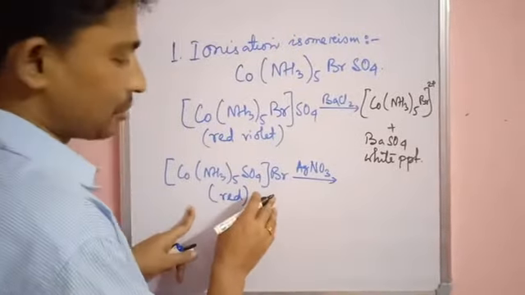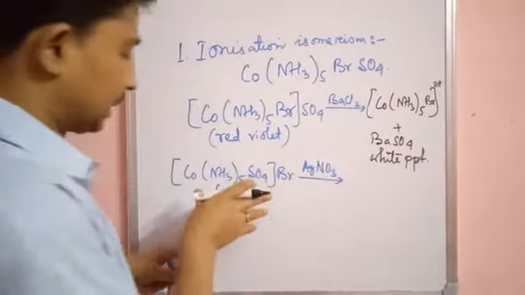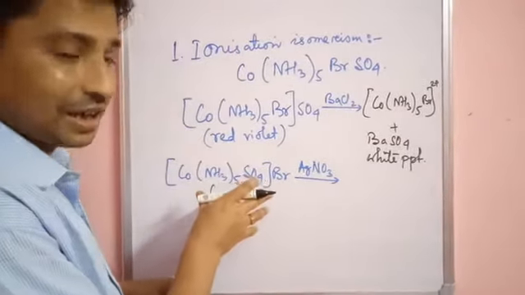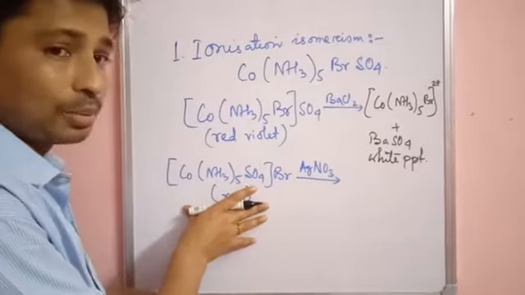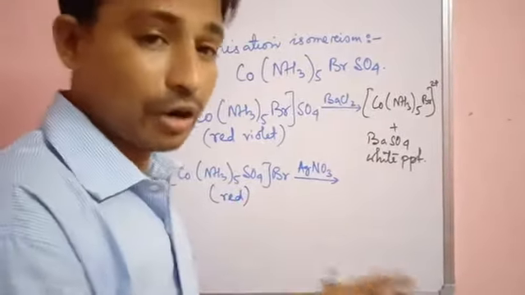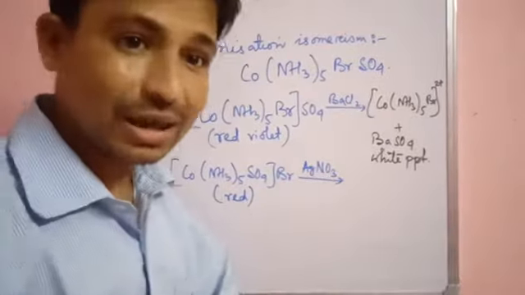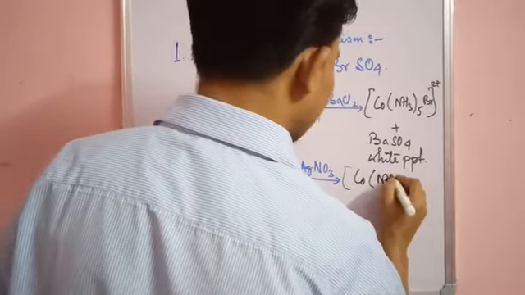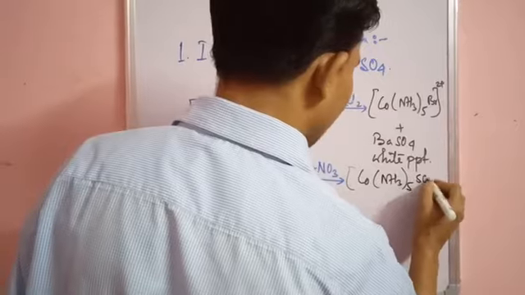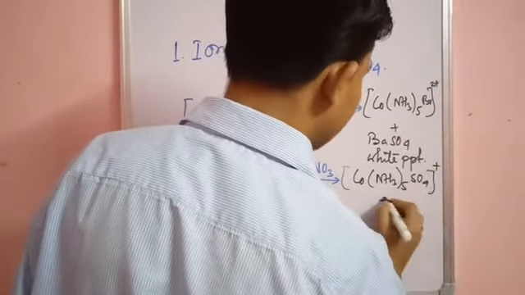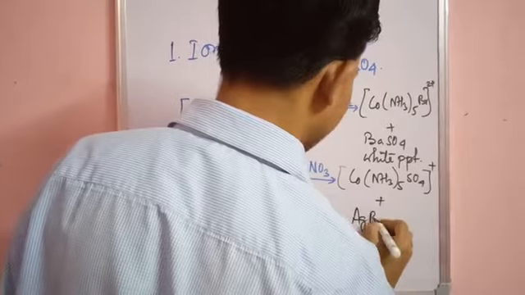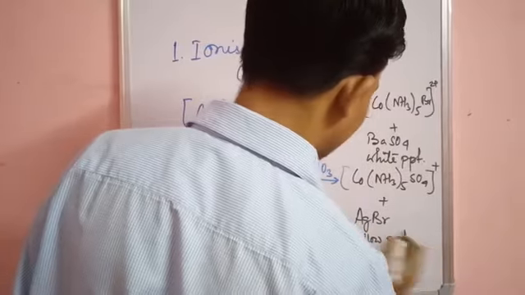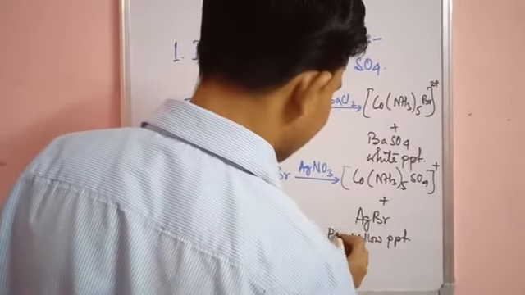Now we studied in our first class the difference between a double salt and a coordination complex: the coordination complex will not lose its identity, meaning the atoms or groups of atoms inside the coordination sphere will not break. Only the portion outside the coordination sphere will break. So this will break into [Co(NH3)5SO4]+ and Br-, and we will get a precipitate of silver bromide. So this comes as a pale yellow PPT.